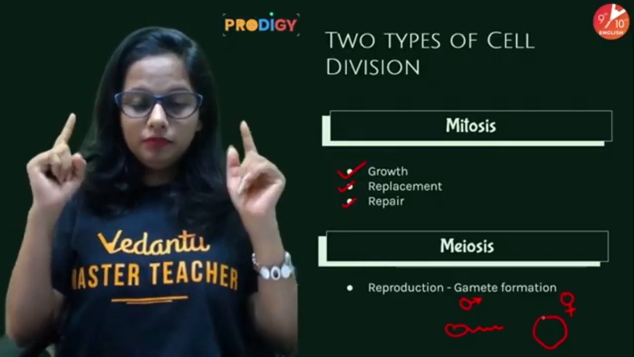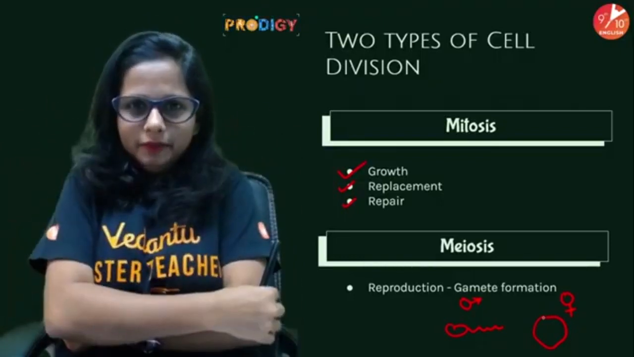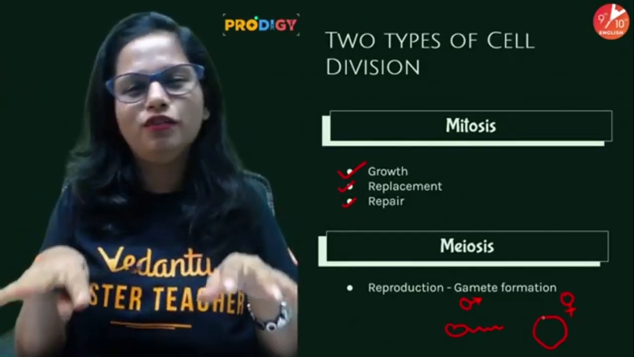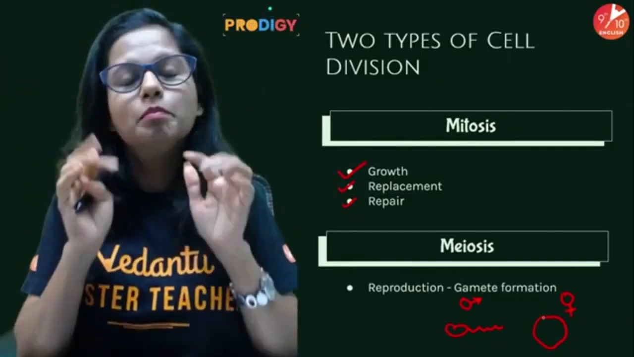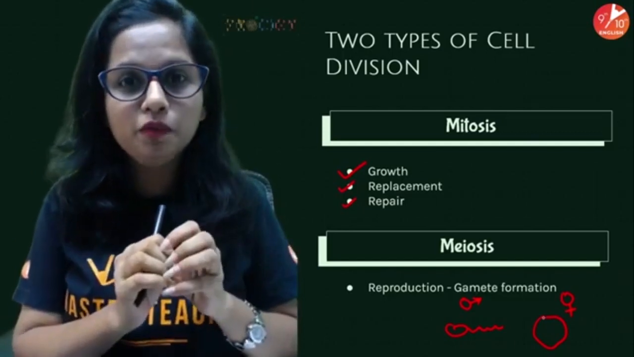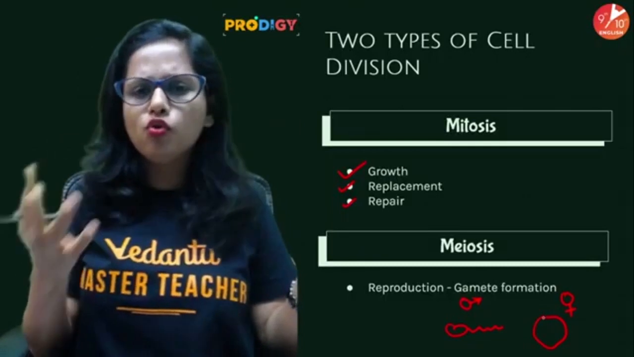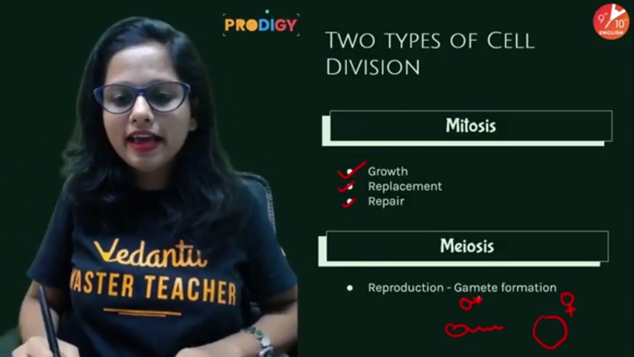So people, I say the girl is standing and the boy is doing a dab. This becomes very easy and very cool for you to remember the symbols. But yes, in the male body there is a formation of sperm, and in the female body there is a formation of ovum, and the sperms or ova are referred to as gametes.